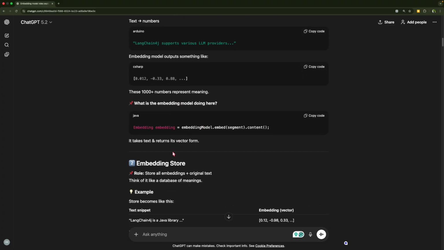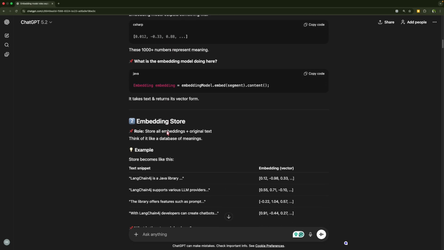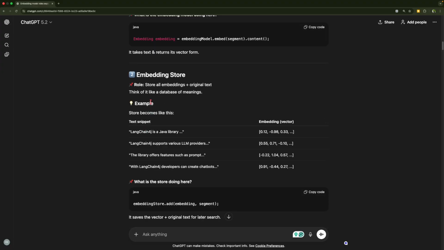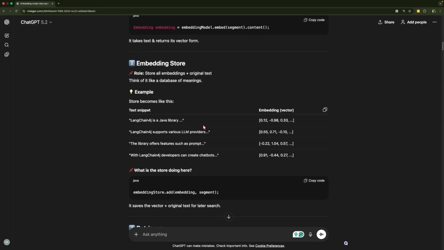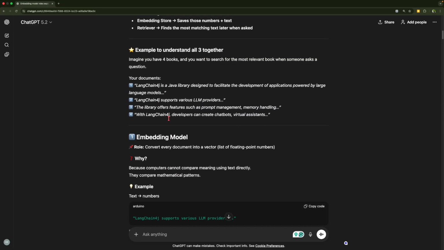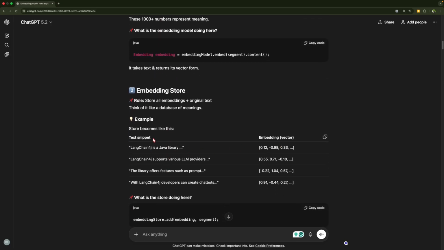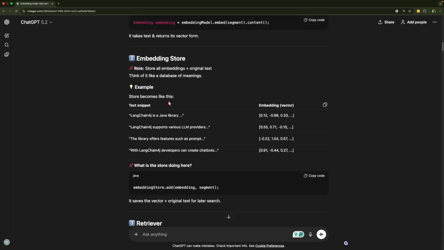The next component in RAG is the embedding store. Once the floating point numbers are generated, they need to be stored, and to store them we'll be using this embedding store. Here it will store all the embeddings plus the original text, in this format. For example, the first document that has this text got stored in this format, right? So the text snippet is this, and the embedding store is going to store it in this format. So this is the second component, needed to store the data. The first component was to convert the data, right?